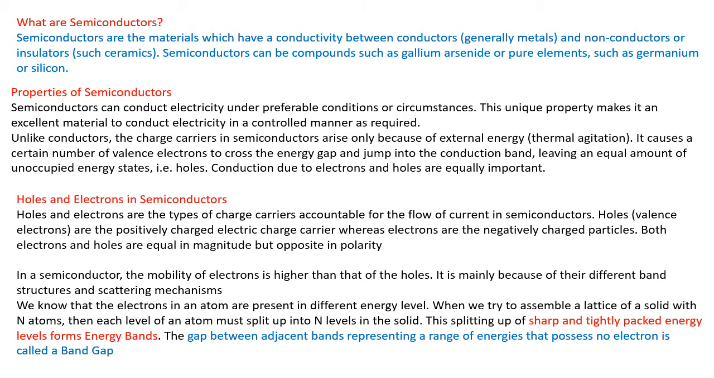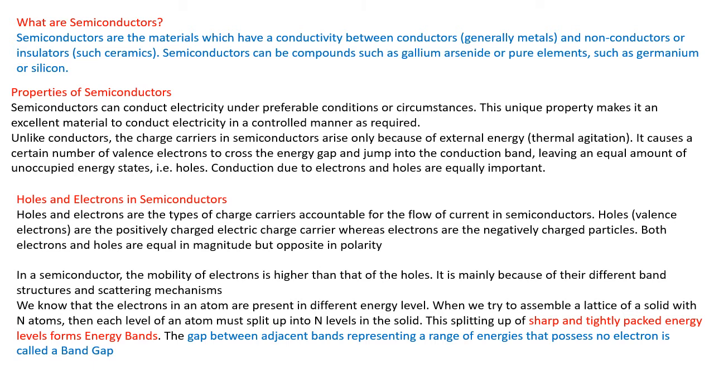In a semiconductor, conduction is due to electrons and holes, which are equally important. What does it mean? When there is thermal agitation, such as by raising the temperature, the concentration of electrons gets disturbed, and a few electrons get enough energy to cross their valence shell and jump into the conduction band.